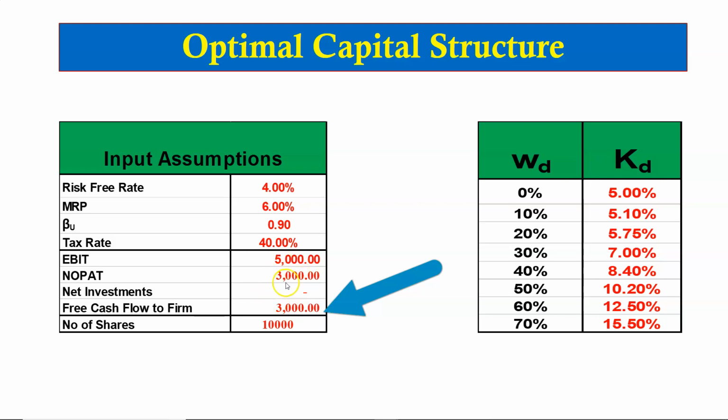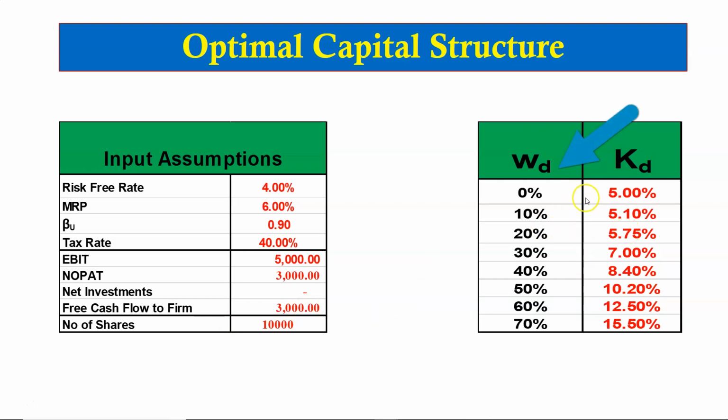Like in the theory, we are assuming zero growth rate, which implies that all earnings are paid out as dividends. There is no net investment in fixed assets and working capital, and the NOPAT of the firm is equal to the free cash flow of the firm. The number of shares outstanding is 10,000.